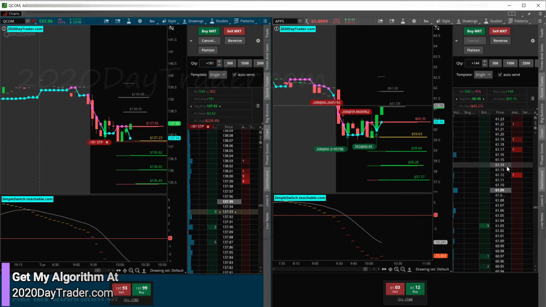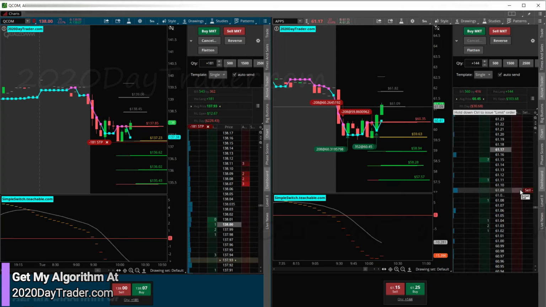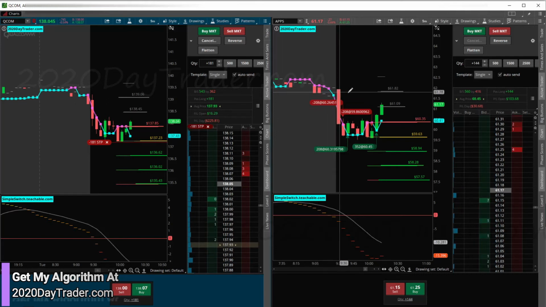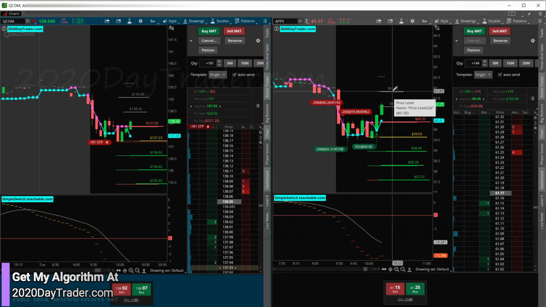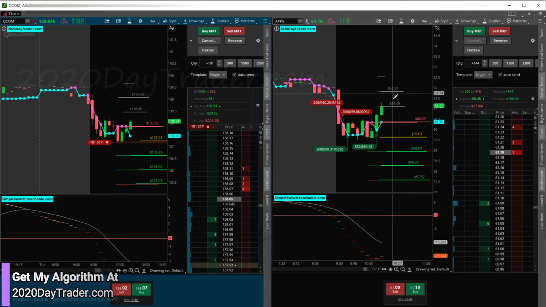All right, APPS, come on, push up through there. And then we'll trail a stop at 6109, is where we want to get our stop at. We also have this big candle to retrace that could be a draw for it. So there's a high probability APPS comes up to this level. So I'm going to go ahead and hang out here and try to be patient.